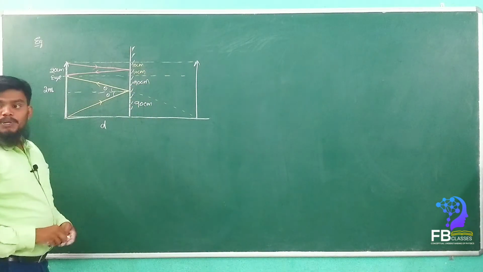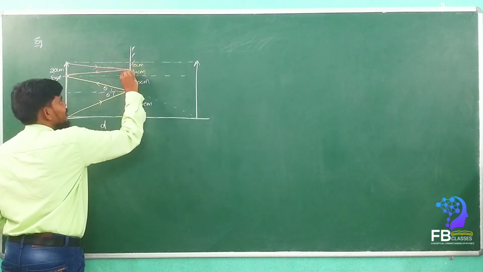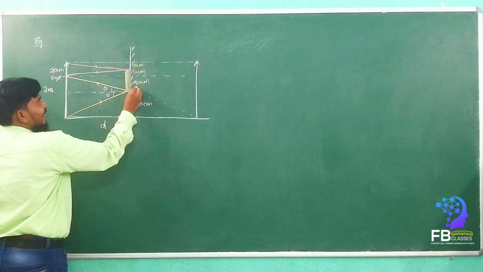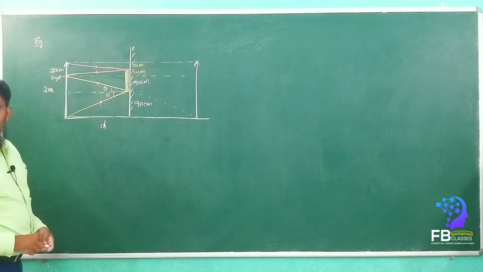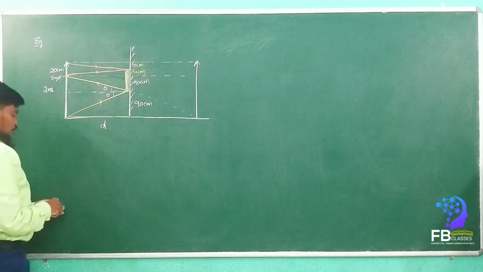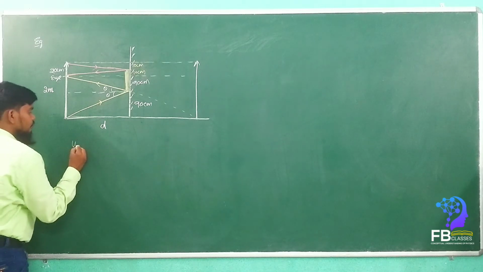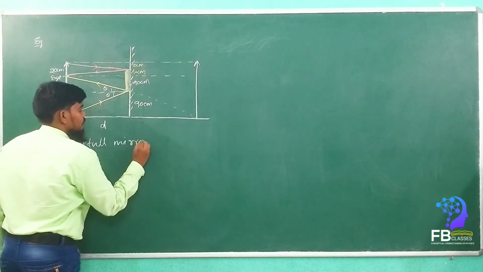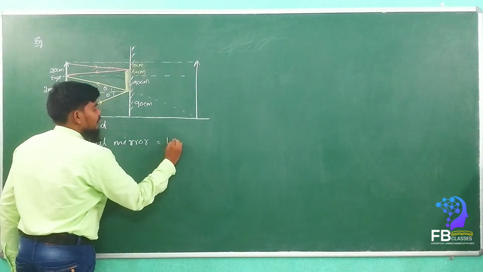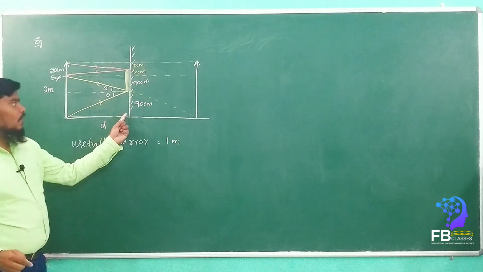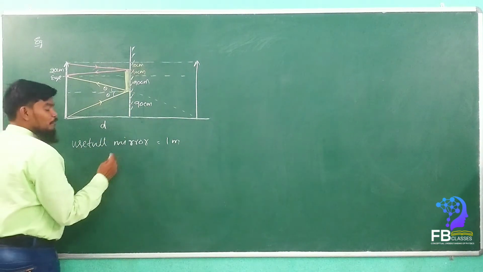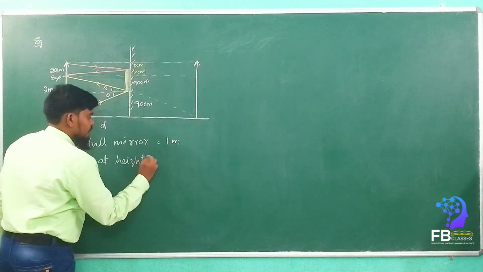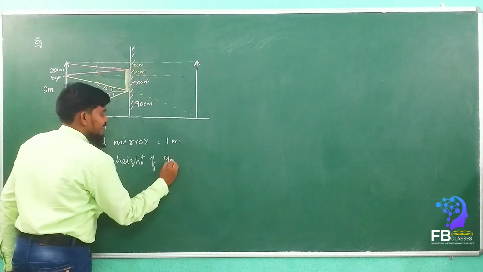Now which part of the mirror is useful? This part of the mirror is useful. So how much is it? 90 plus 10, total is 1 meter. So that means the useful mirror is equal to 1 meter. And what is the position? At what height? We have to place the mirror at a height of 90 centimeters.